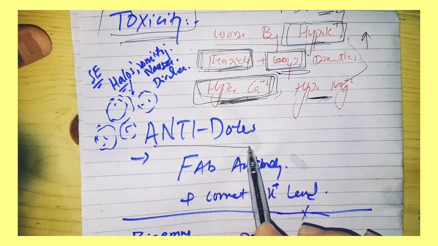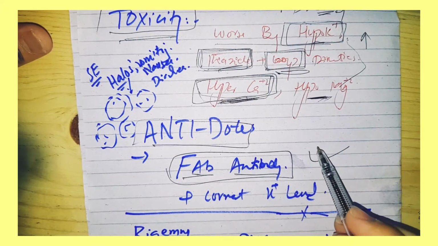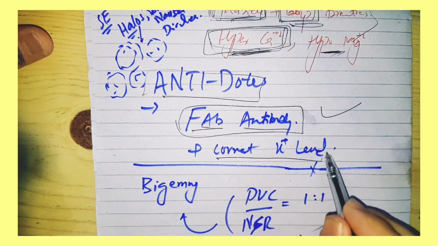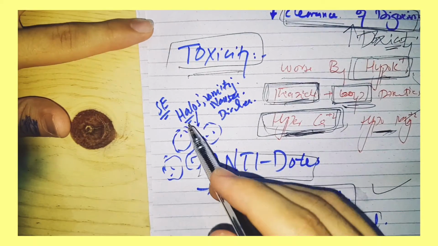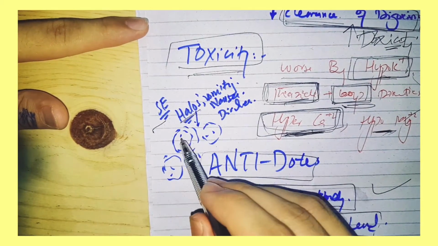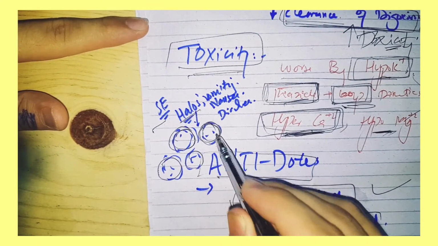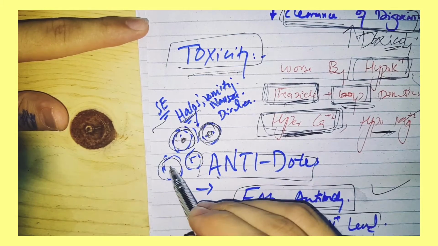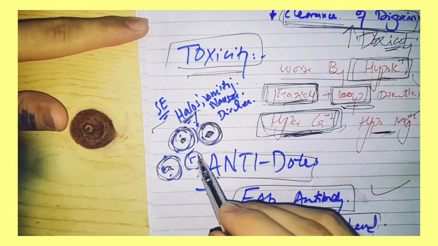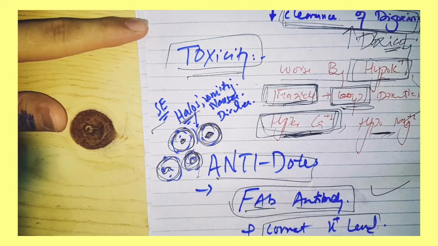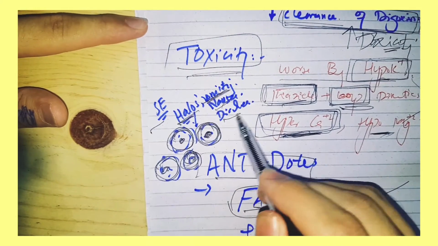The antidote of digoxin toxicity is FAB antibodies. Also, you have to correct the potassium level. Now, what are the side effects of digoxin? Halos. What are halos? This is a visual problem where there will be encircled colored areas surrounding every object. You will see circles surrounding any object. Or hallucination. You will also notice vomiting, nausea and diarrhea.